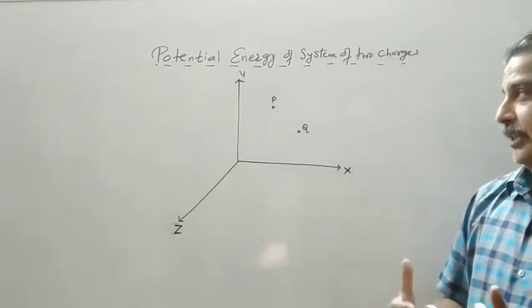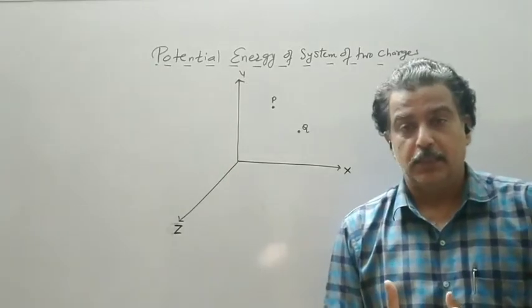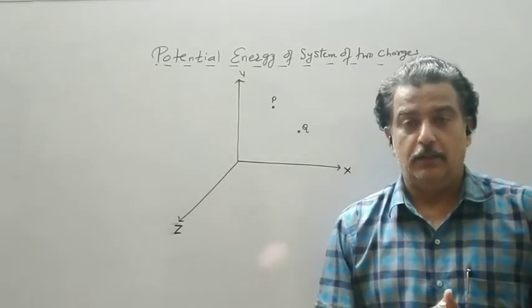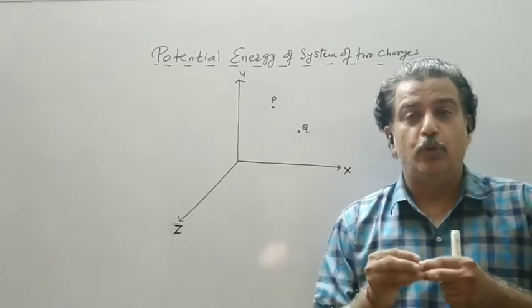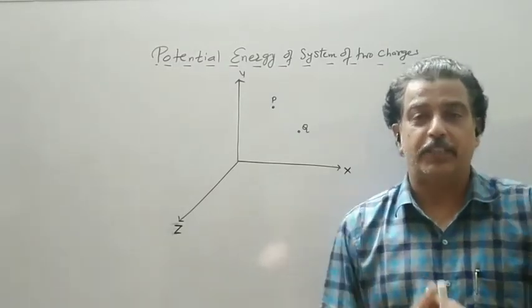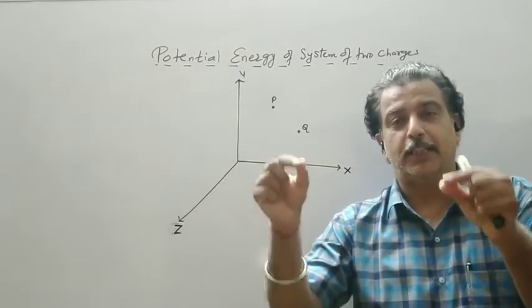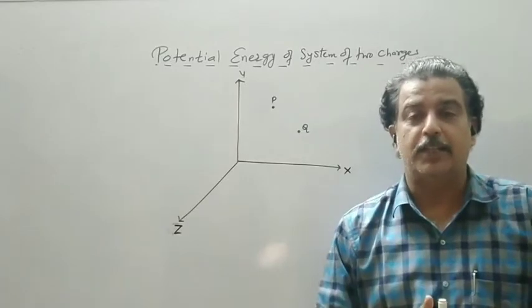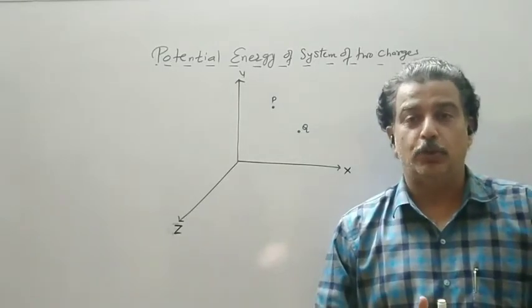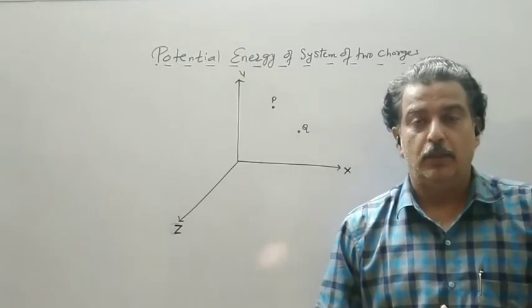Now what is the process? How the numericals will be given for this? So we have a triangle. Now they will say you arrange the three charge at the vertices of the triangle. Now it is clear, if I bring two positive charge and keep it at the base of the triangle, it will not remain so. There will be a force of repulsion if both are positive or both are negative.